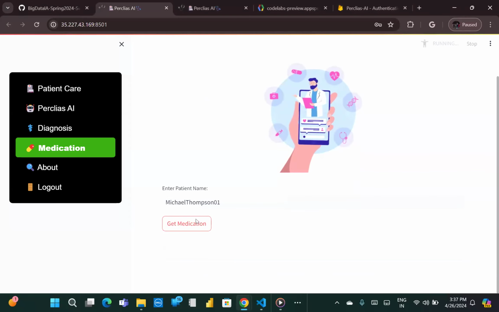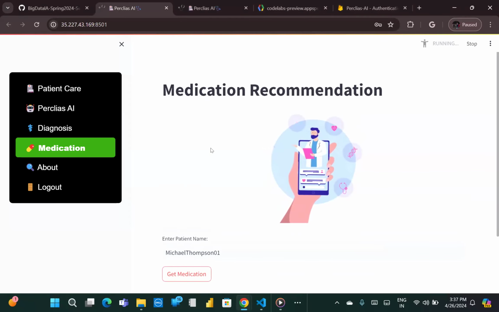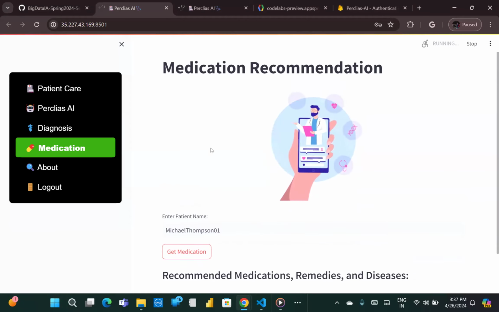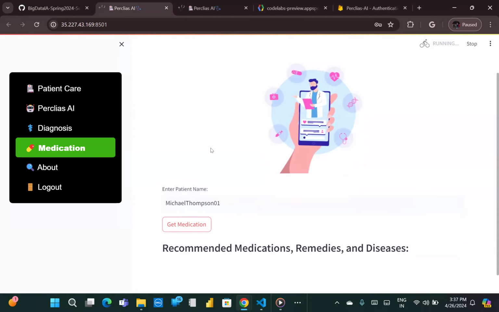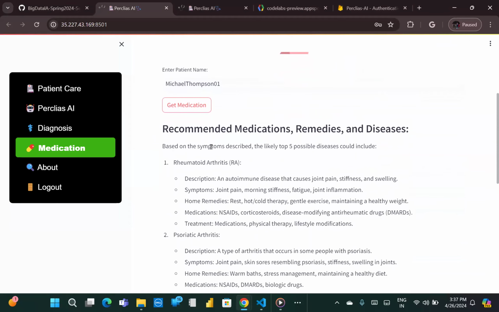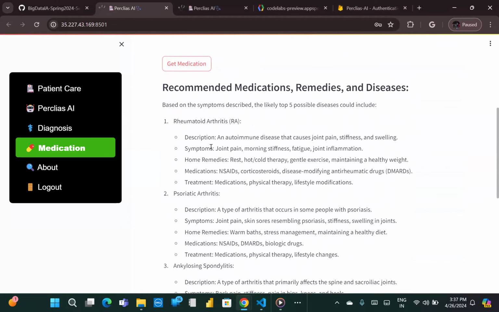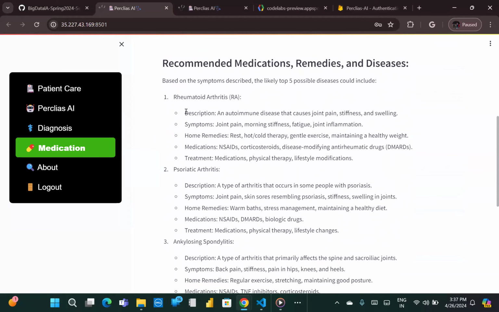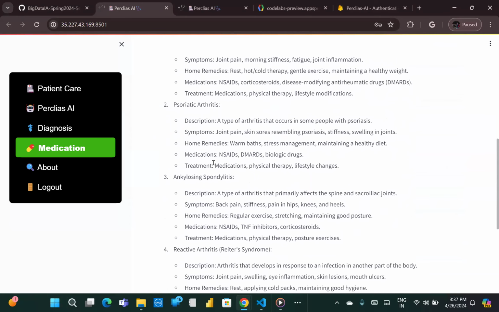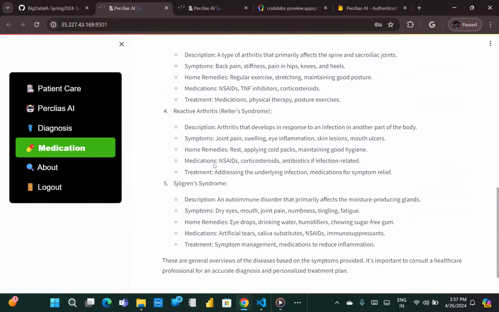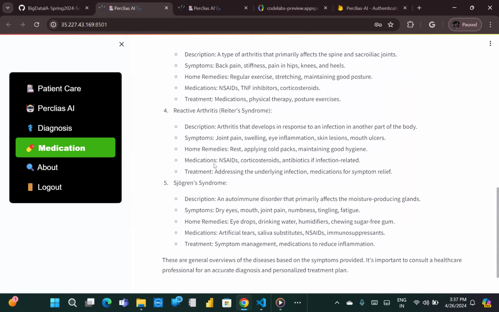Now we will generate the next step of the procedure, that is the medication recommendation. We used Pinecone embeddings, and we also scraped data from multiple sources and stored the vector data in Pinecone. Through that we generate the medical recommendations, remedies, and what possible diseases a patient might be facing. Here you can see the description, symptoms, home remedies, medication, and treatment, and all the five possible diseases which the patient might be suffering from.